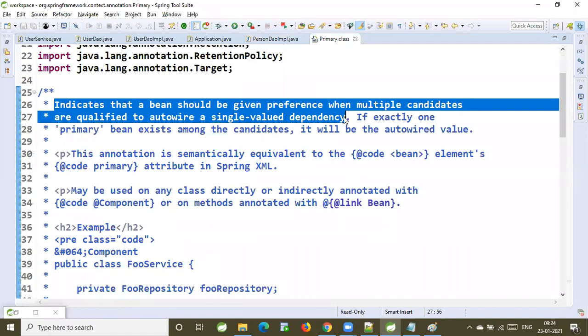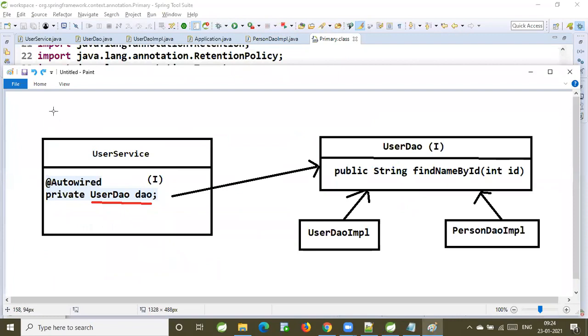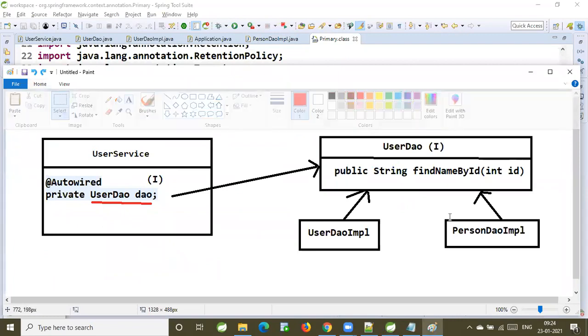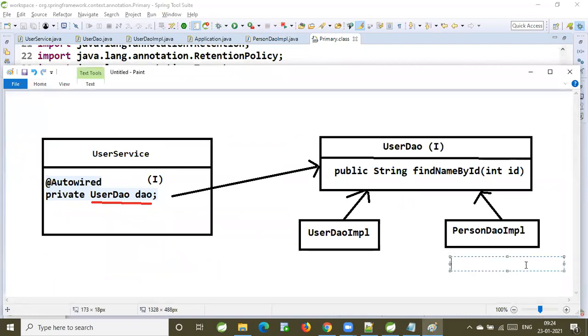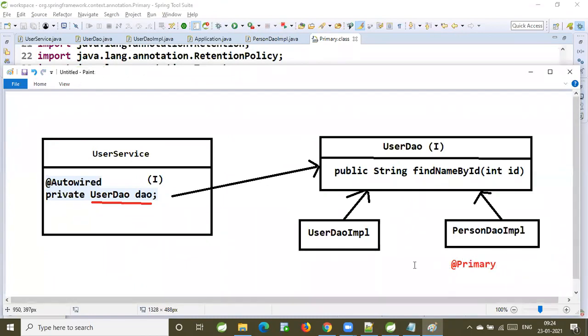Now, when I give @Primary for the person DAO, what will happen? Preference will be given to person DAO implementation. The IOC container will give preference to person DAO IMPL. So if multiple beans are qualified for autowiring for a single variable, and you want to give preference to a particular bean, then you give @Primary annotation for that.